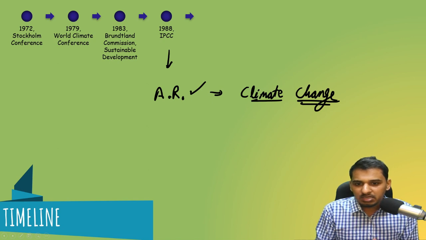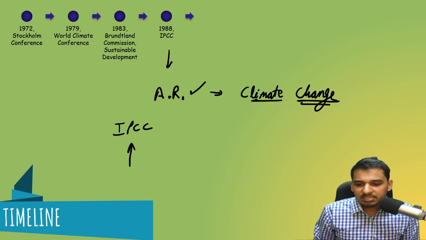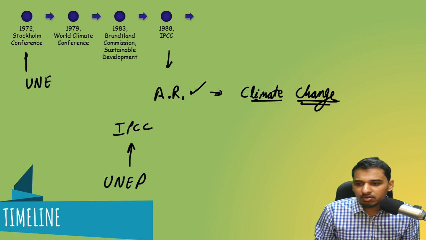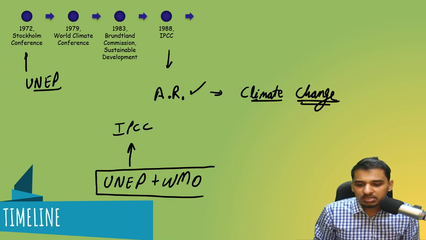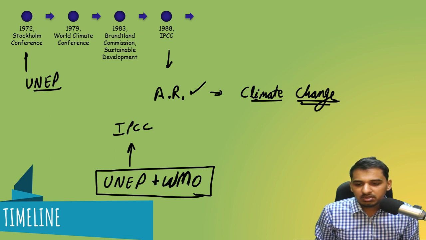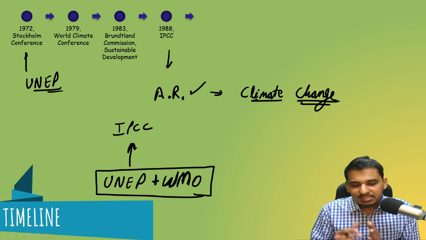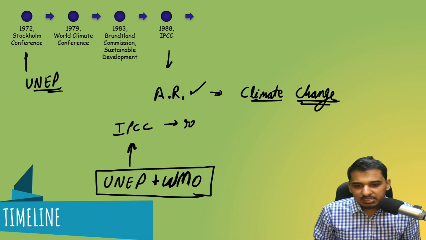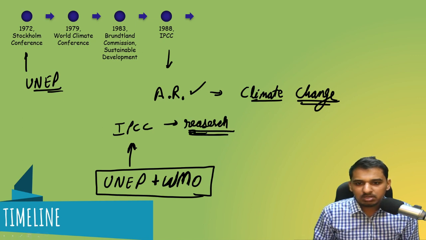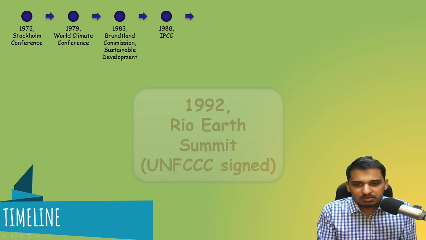happening on climate change. One more thing that you should know, that this IPCC has been established by UNEP, and this UNEP was formed in 1972, I've already told you, plus WMO, World Meteorological Organization. So this IPCC has been established by these two bodies, UNEP plus WMO, and this mostly carries out research. This is more or less about IPCC.